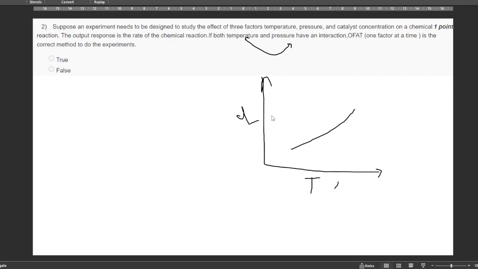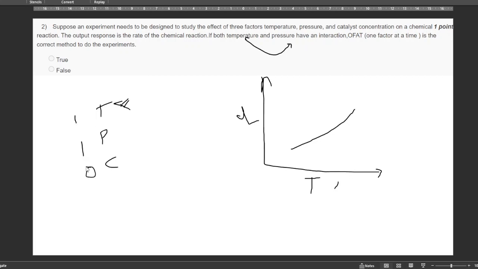Some of the advantages are that it simplifies the estimation, or the design of experiments. But the issue with this is that it is less reliable and has a lot of limitations. Here, since we have three factors, temperature, pressure, and catalytic reactions, each has two levels.